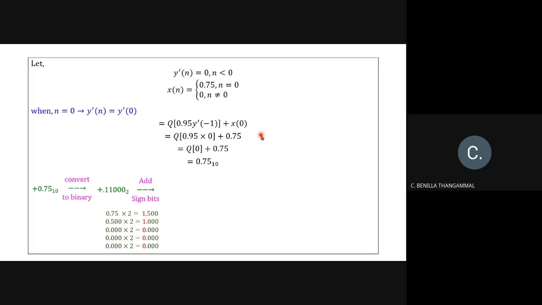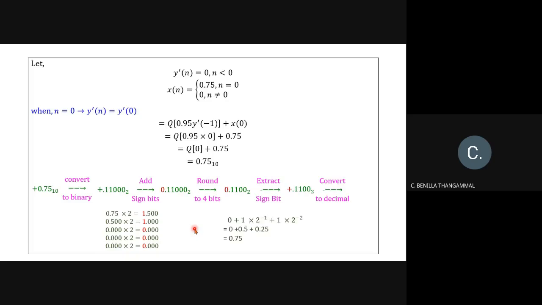0.11000 and add the sign bit. So instead of plus, the sign bit is replaced by 0. If it is minus, the sign bit should be replaced by 1. Then round to 4 bits. The fifth bit is 0, so there won't be any problem here. So 0.1100. Extract your sign bit, so 0 is replaced by plus and convert it into decimal. So this 0.1100 converted into decimal gives the value 0.75. So y dash of 0 is 0.75.